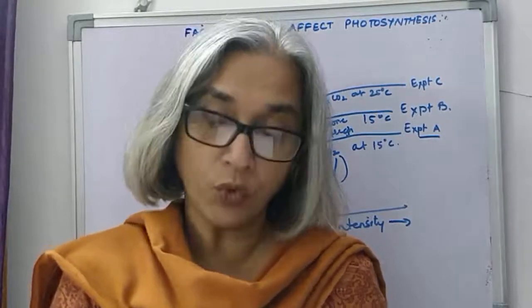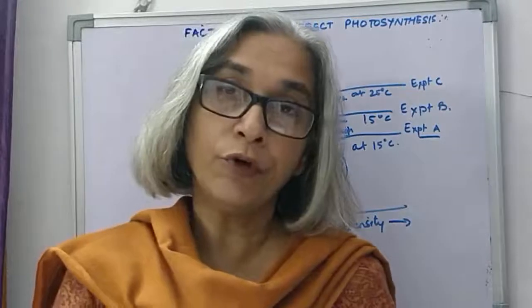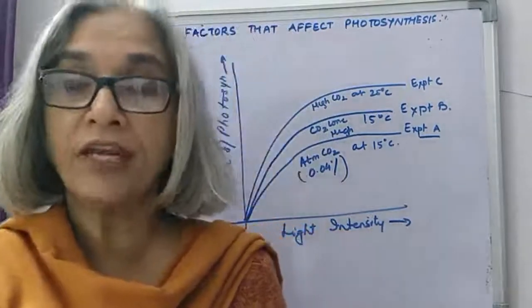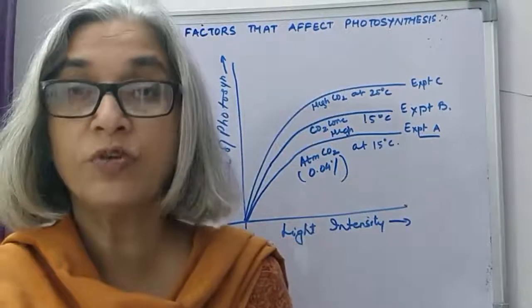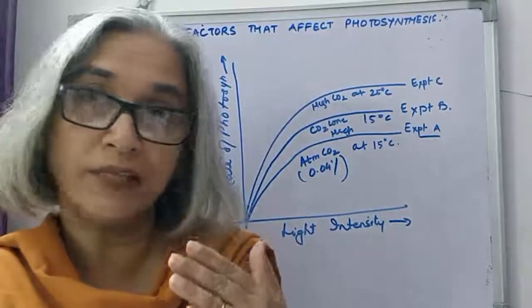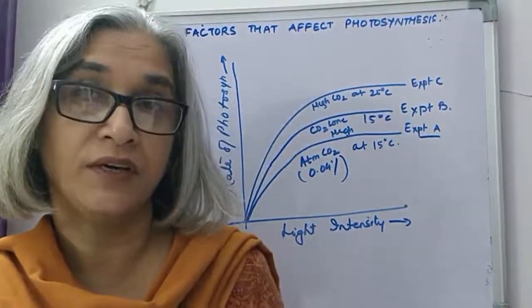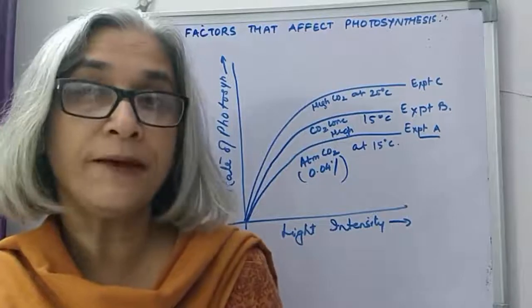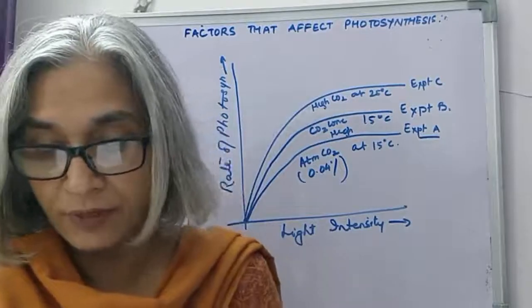Then, duration of light. Plants getting an average of 10 to 12 hours of light per day show a higher rate of photosynthesis. Next is temperature. Temperature has less effect on the light reaction, but the dark reaction, which is enzyme catalyzed, is greatly influenced by temperature, because we know enzymes are proteins and proteins get denatured at very high temperature. So even at low temperature, the activity of the enzyme will be reduced, and at very high temperature, the activity of the enzyme will be affected.